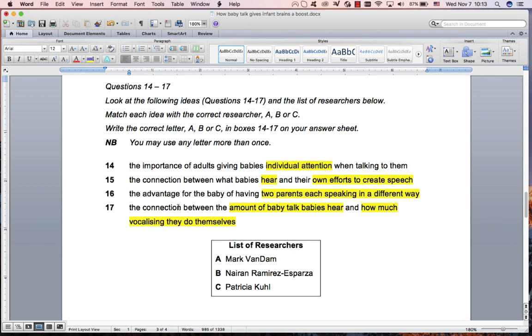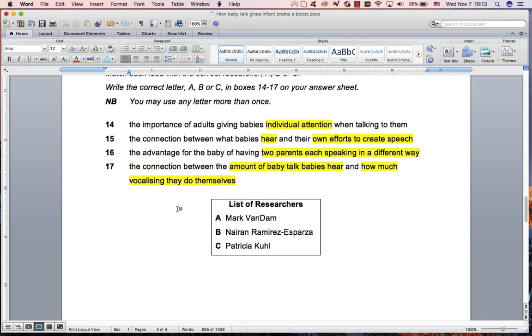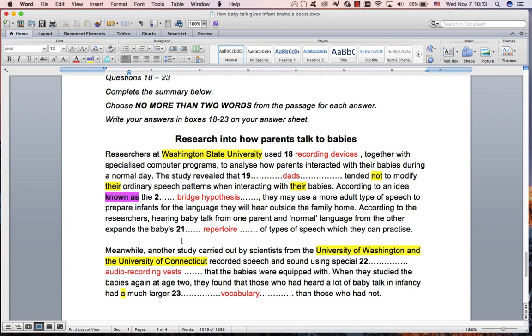There were actually 2 that I saw that are in the summary. The advantage for the baby of having 2 parents each speaking in a different way is over here. Hearing baby talk from one parent and normal language from the other parent expands the baby's repertoire of types of speech. The advantage is that it expands the repertoire.